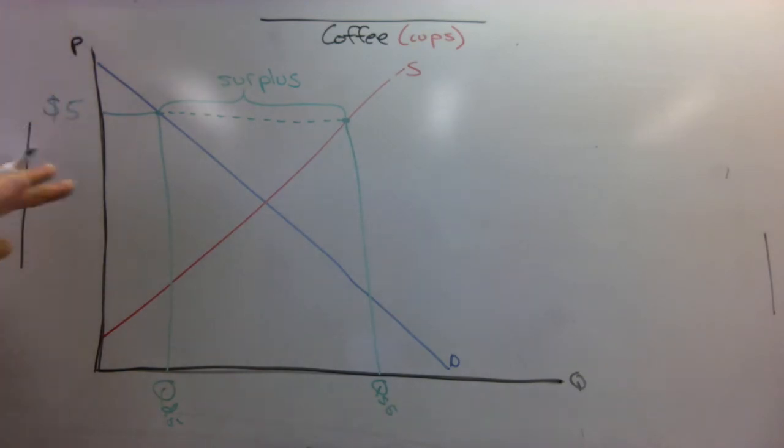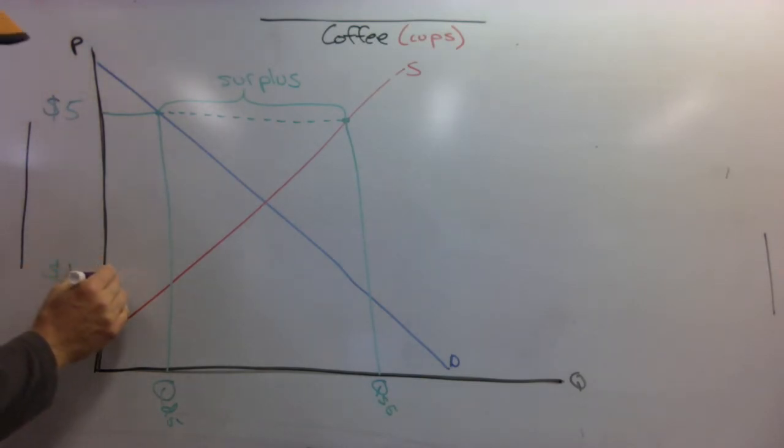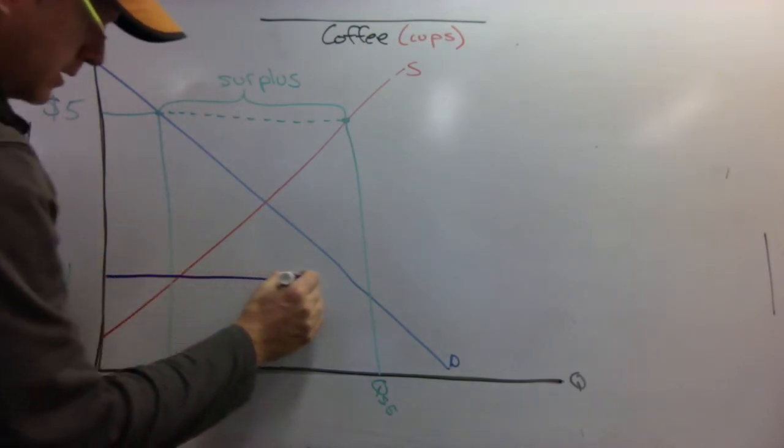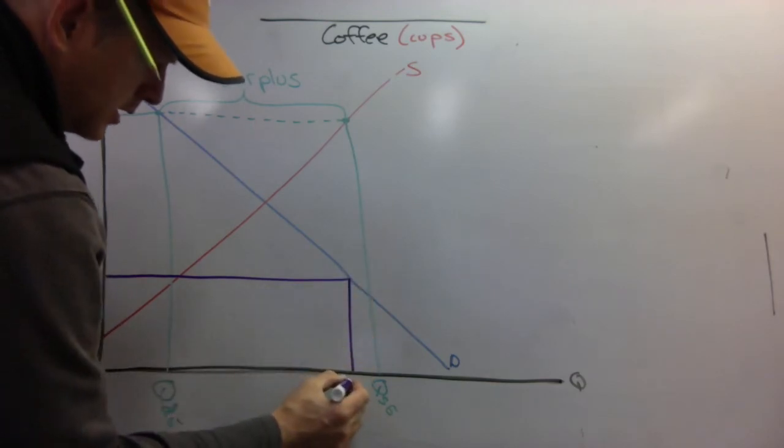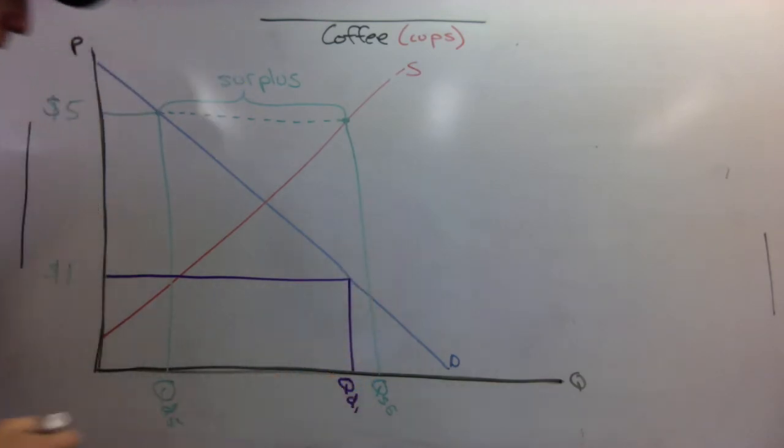Okay, well, let's say it's not $5 a cup. Let's say it's $1 a cup. Well, at $1 a cup, how much do people want? I'm going to change the color here. At $1 a cup, people are pretty psyched. Quantity demanded at $1. But suppliers, they're not as psyched about this.